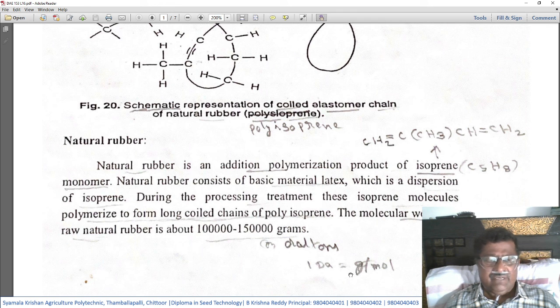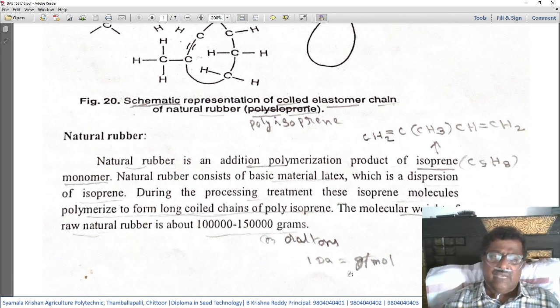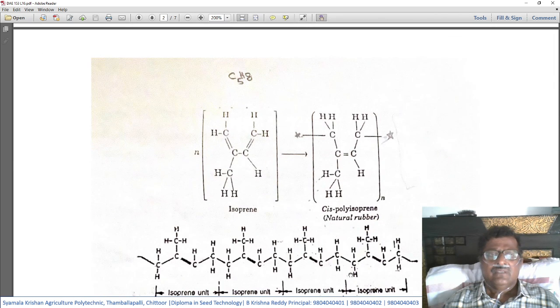The molecular weight of raw natural rubber is about 1 lakh to 1.5 lakh grams. That is a very big molecule. It can also be expressed in Daltons; 1 Dalton is equal to 1 gram per mole. So the molecular weight of raw natural rubber is as high as 1 lakh to 1,50,000 grams.